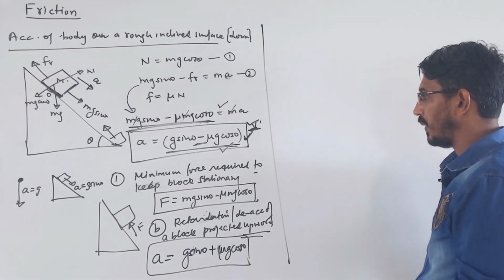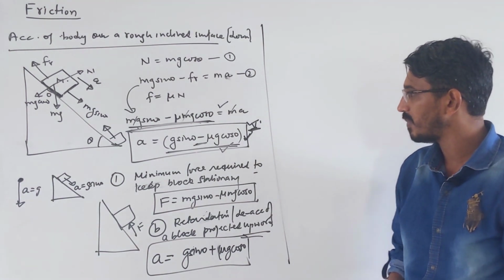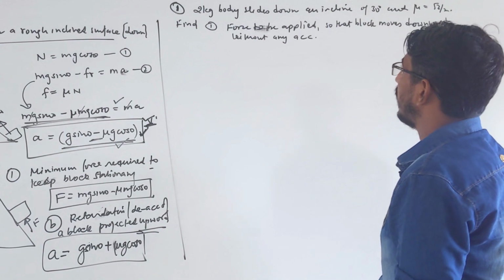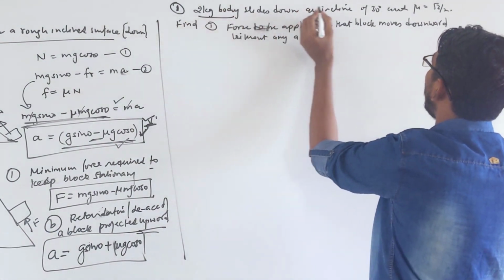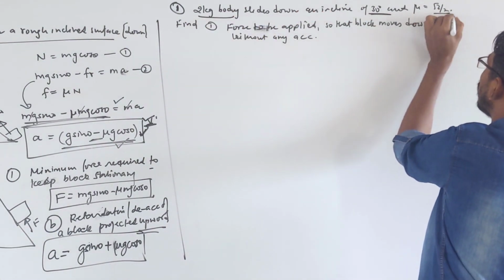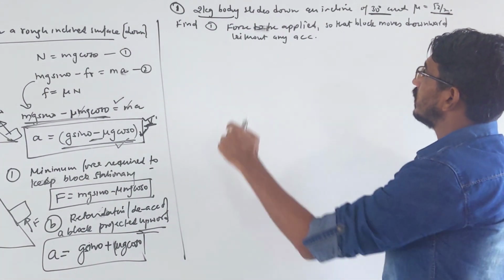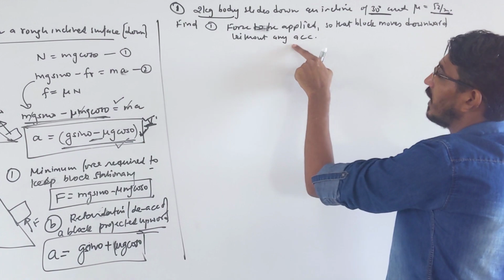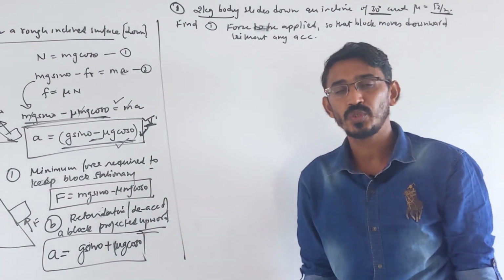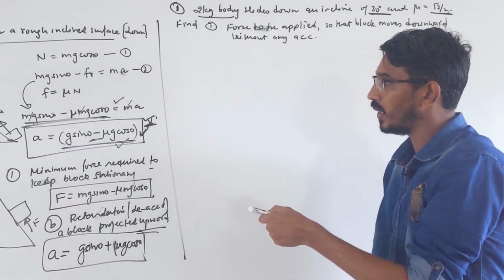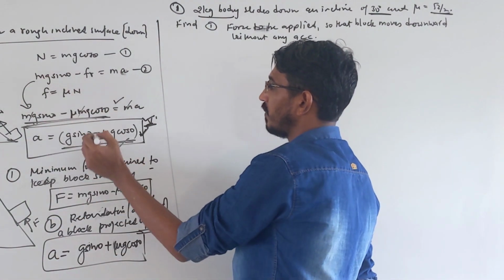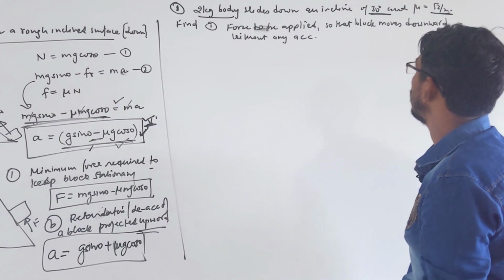So now we do some numericals based on these ideas. Look at this example: a 2 kg body slides down an incline of 30 degrees and mu is given as root 3 by 2. Find the force to be applied so that the block moves downward without any acceleration. Acceleration is given as 0; earlier we calculated the acceleration, but this time it is given 0.